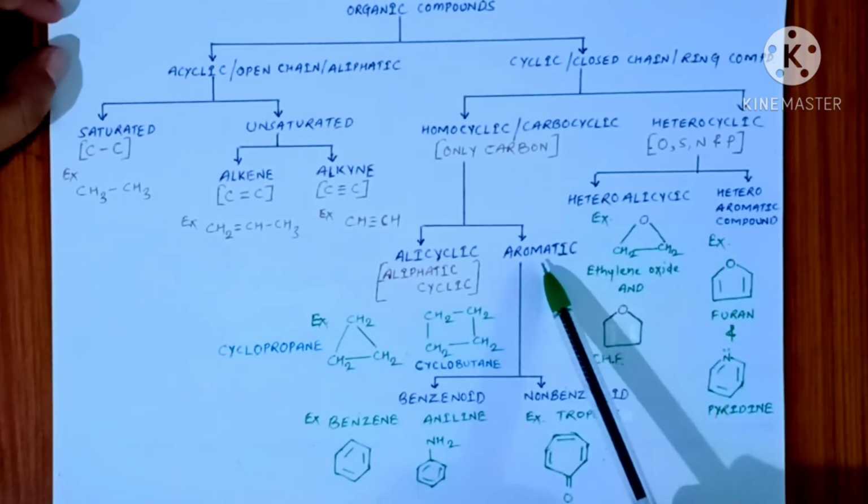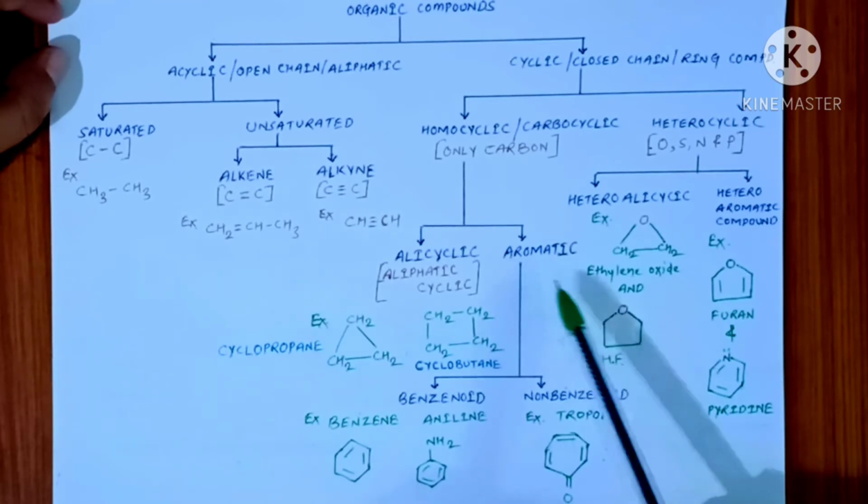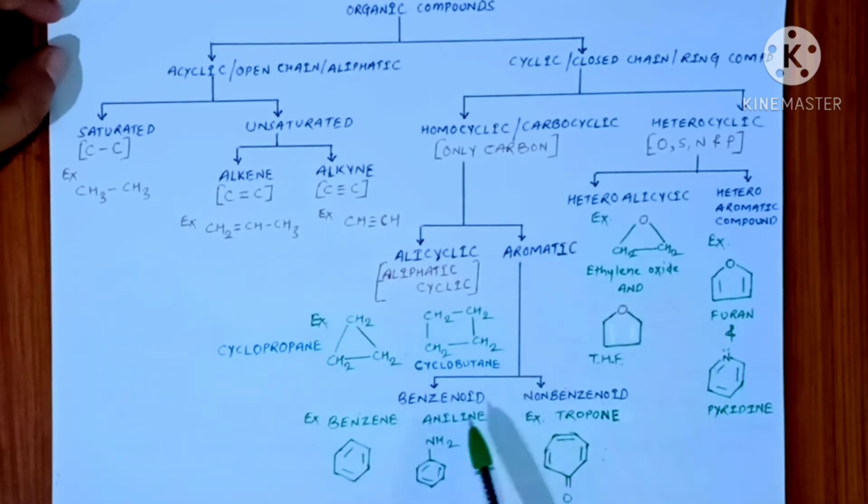Now the another subdivision of your homocyclic is aromatic compound, and aromatic compounds are further subdivided into two classes, benzenoid and non-benzenoid. Benzenoid are those compounds which have benzene-like structure. For example, this is the structure of benzene, and another compound is your aniline. So this aniline also has a benzene-like nucleus in its structure, but it is connected to the amine group. That's why it is called aniline, and it is an example of benzenoid compound.